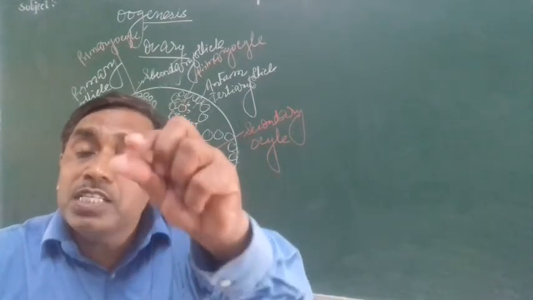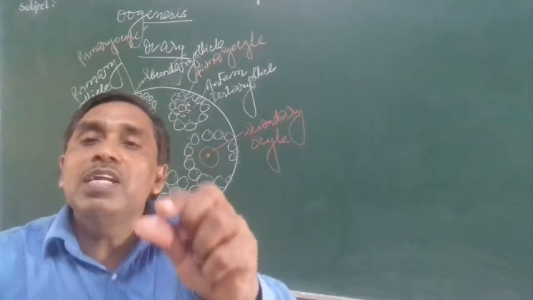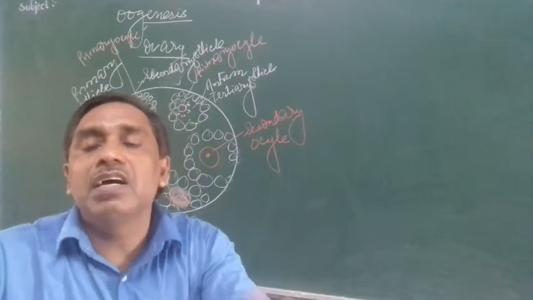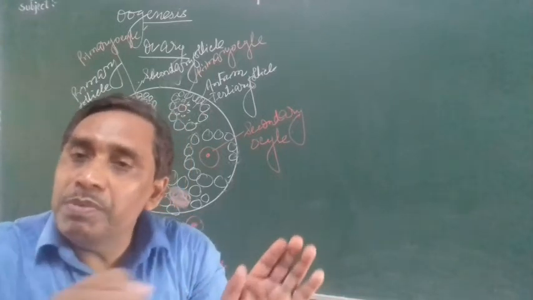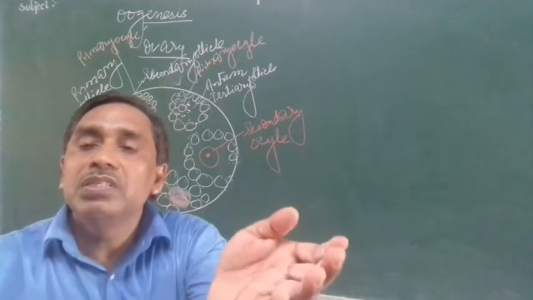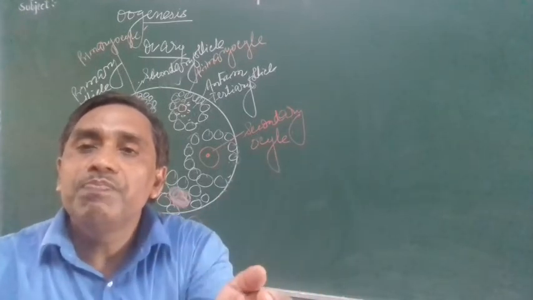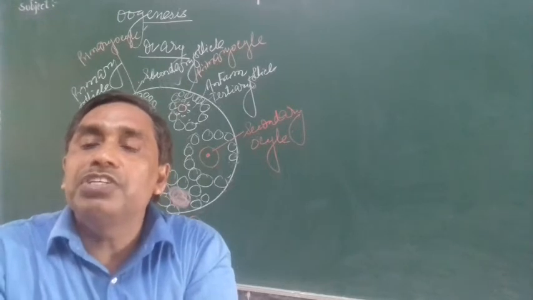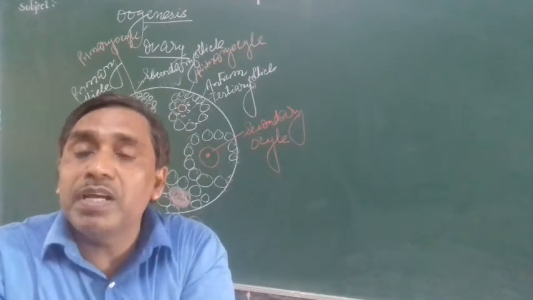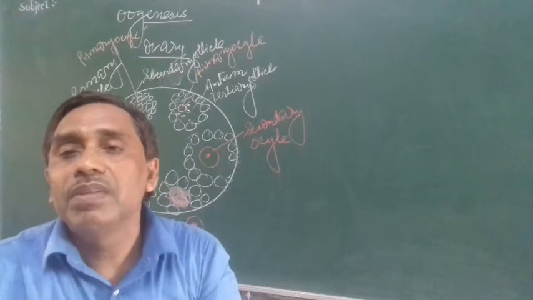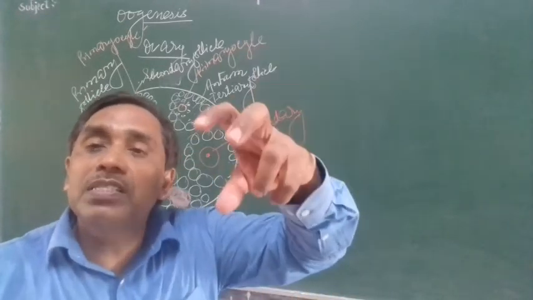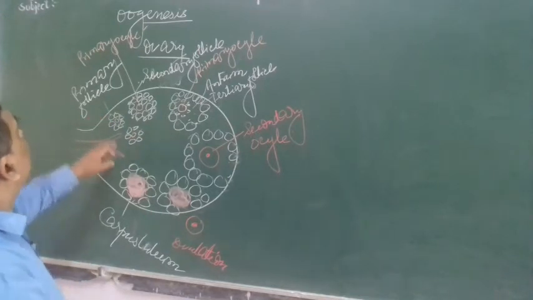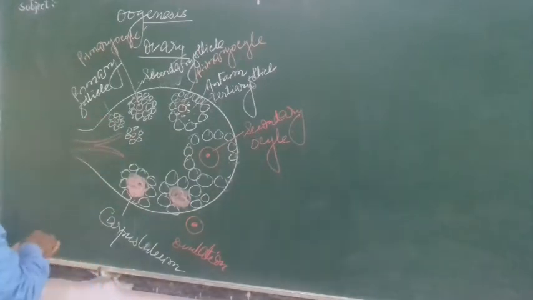The primary oocyte undergoes meiosis first, but attains only prophase first, then meiosis is arrested. The female child is born, grows and attains puberty. Among these millions of immature follicles, only 60,000 to 80,000 survive, the others degenerate. Now at puberty, under the influence of FSH hormone, the primary or immature follicle grows.